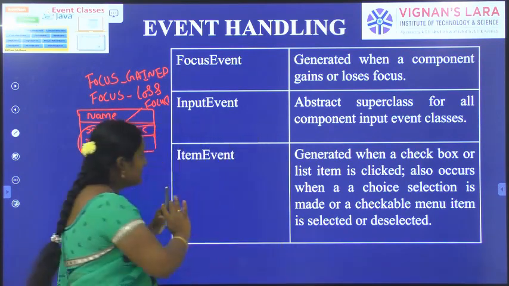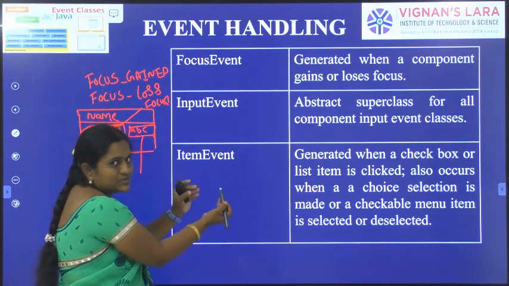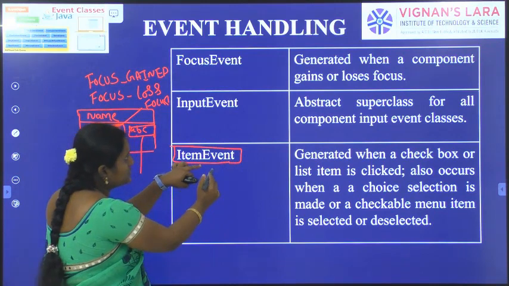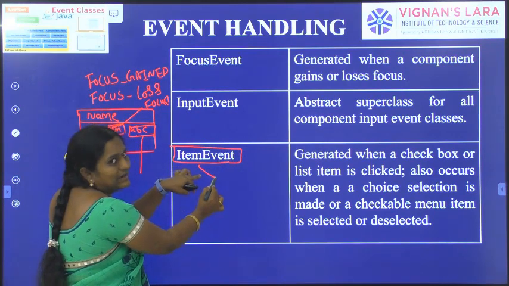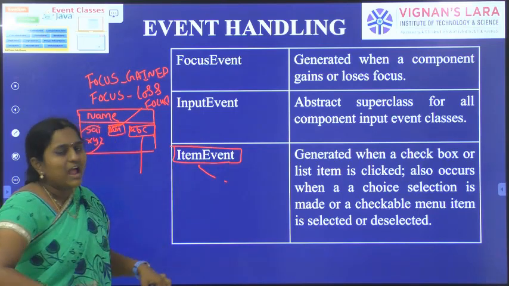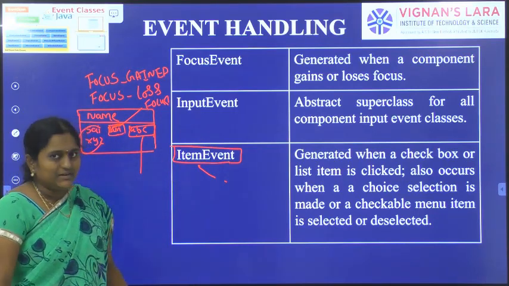Suppose here the item event is there. Whenever I am specifying the mouse position here, this item is highlighted and this item is focus gained. The remaining input and focus events are focus lost. So this is about the focus event.